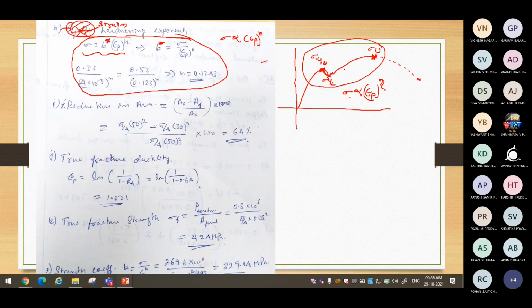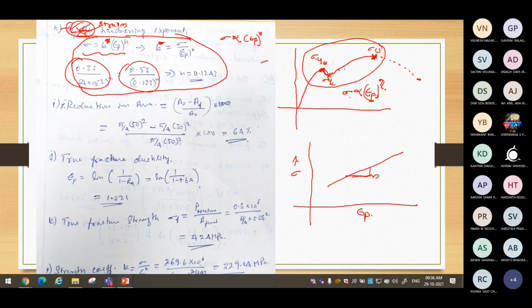Here, straightforward, you cannot determine n. I want to take the slope of this plasticity curve. We want to draw this particular curve, plastic strain and the corresponding stress. This curve slope is n. Therefore, here you can observe two equations have been compared. Lower yield point equation.